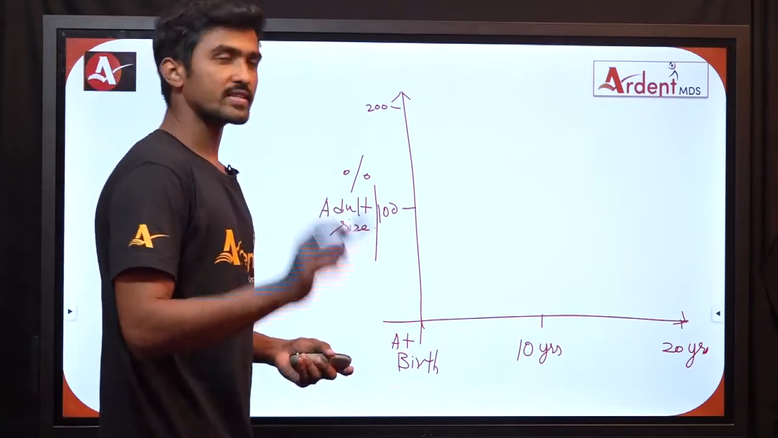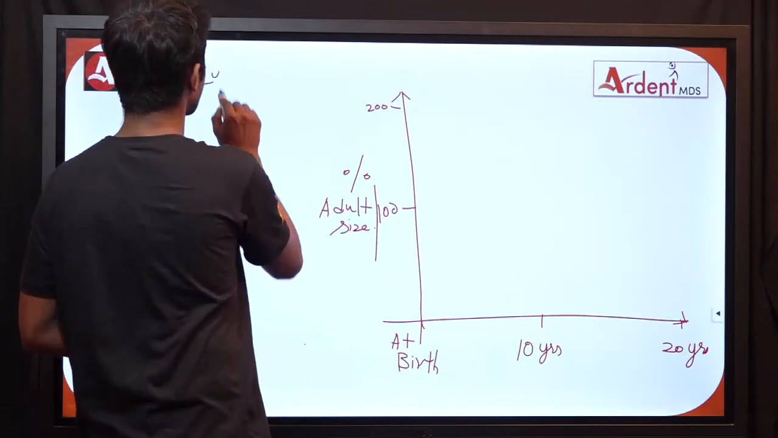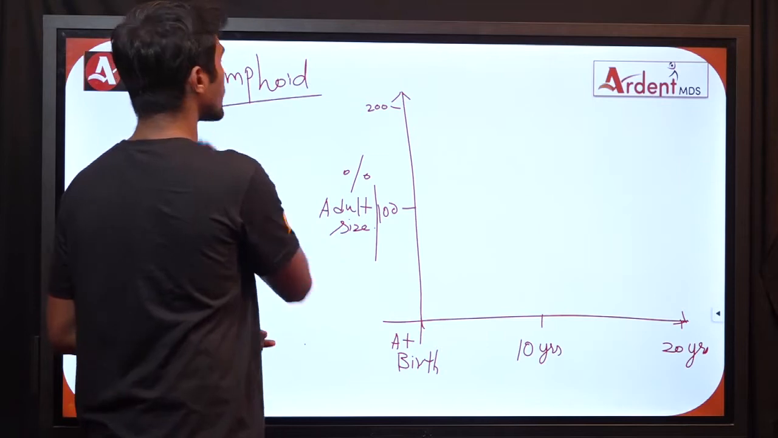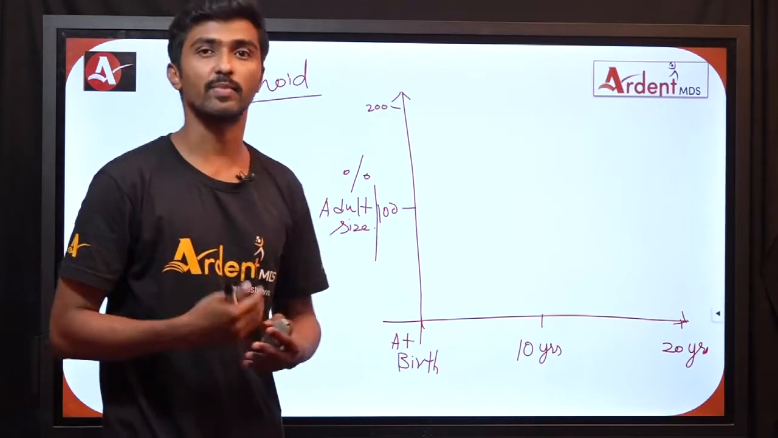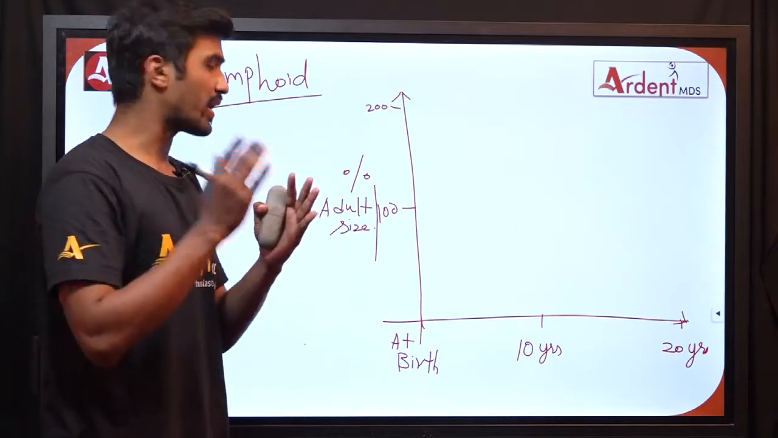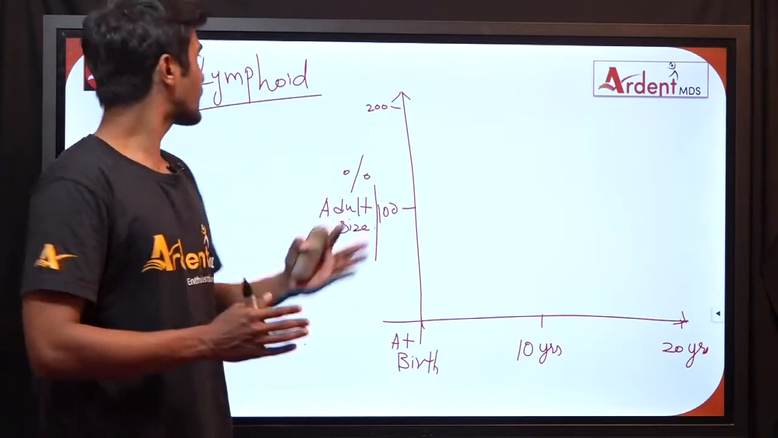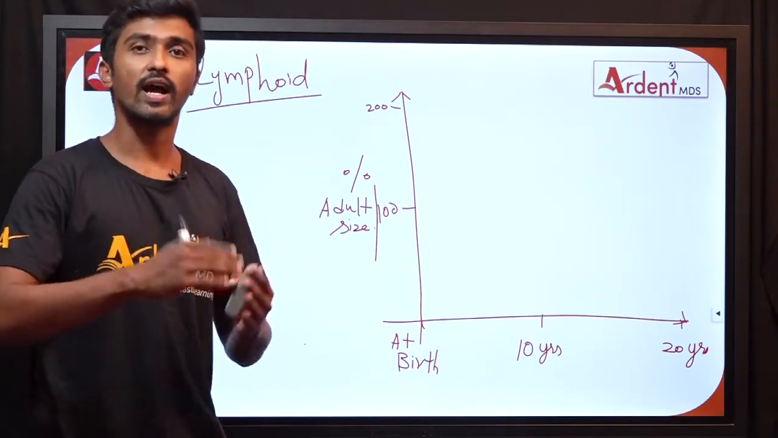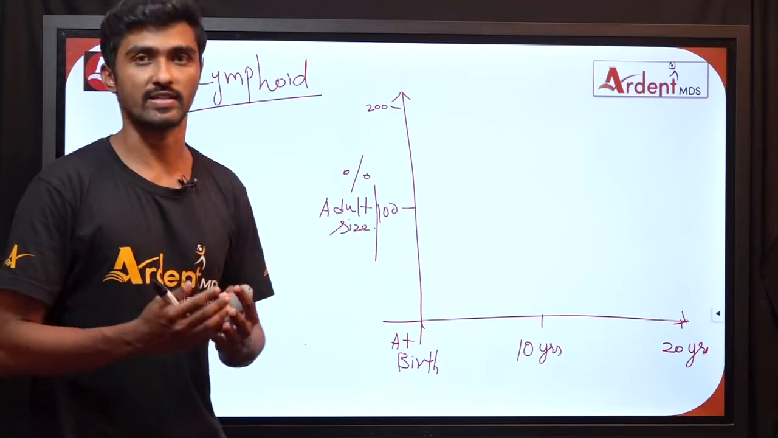Okay, first let us see lymphoid tissue. What are the lymphoid tissues? Lymphoid tissues are mainly responsible for defense mechanisms. Examples are the thymus, which is the main center for production of T lymphocytes, and these are mainly responsible in order to counteract and help in boosting the defense mechanism.